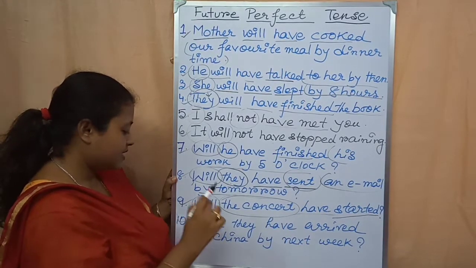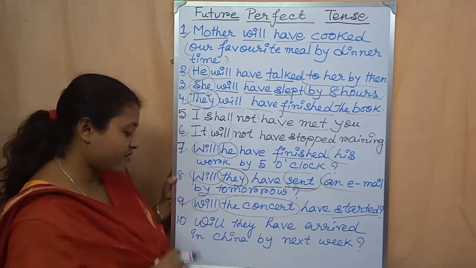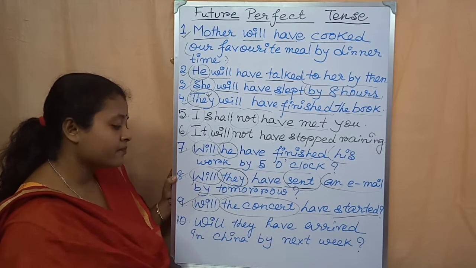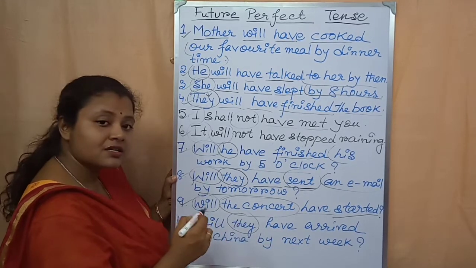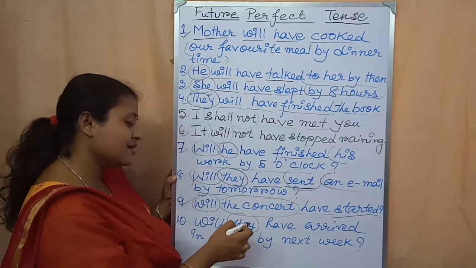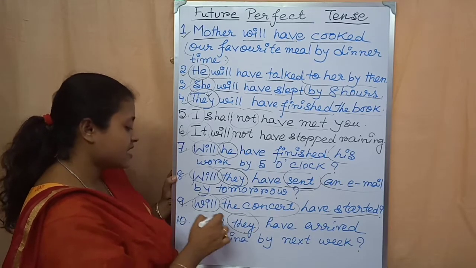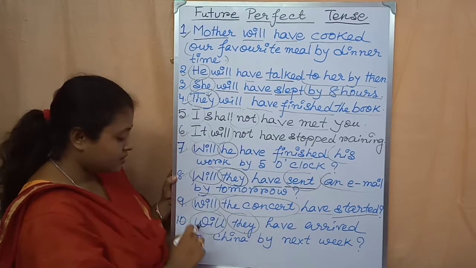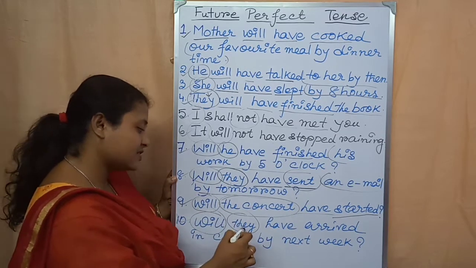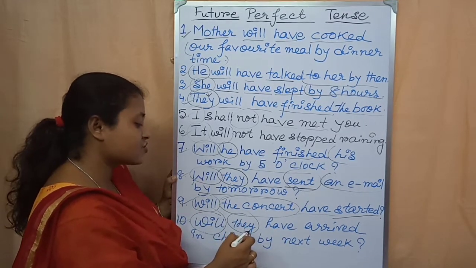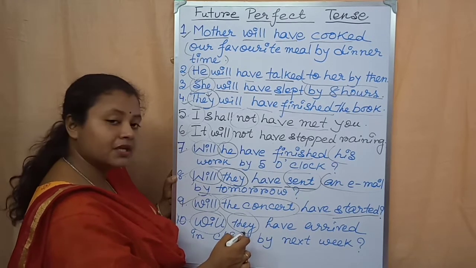Next, number 10. Will they have arrived in China by next week? So they, it is the subject. So before the subject in third person we have to write the auxiliary verb. So the auxiliary verb over here is will. After that the subject is written in third person plural number.